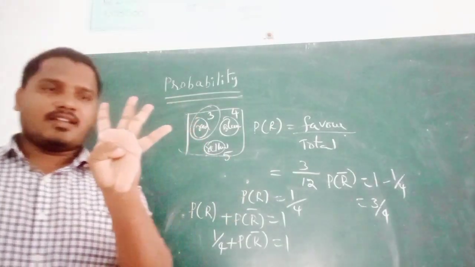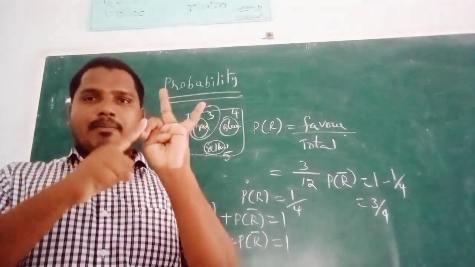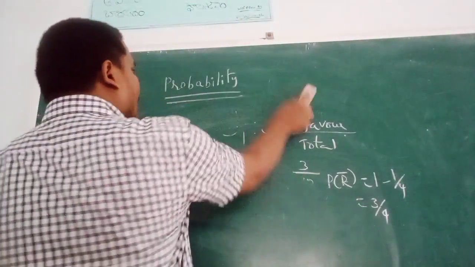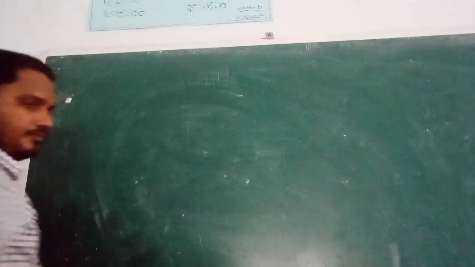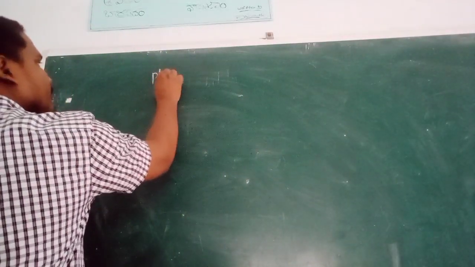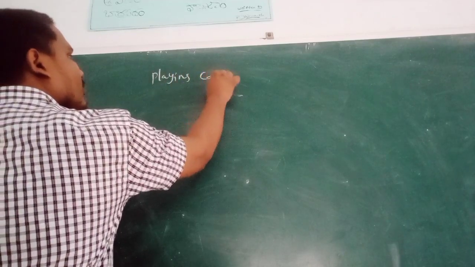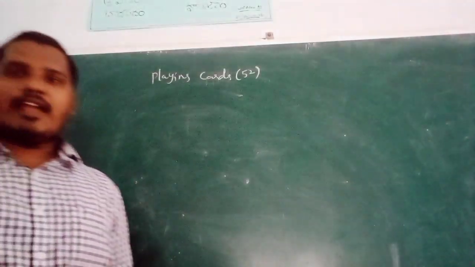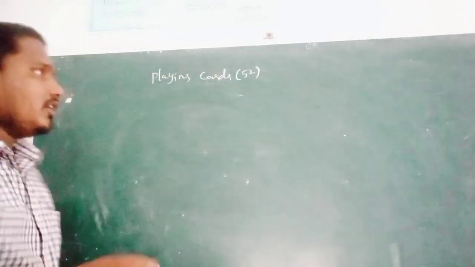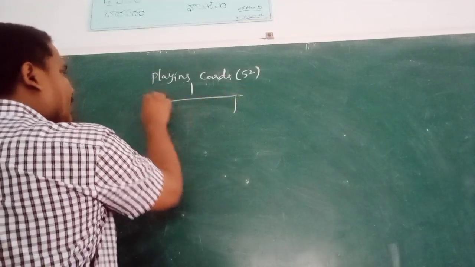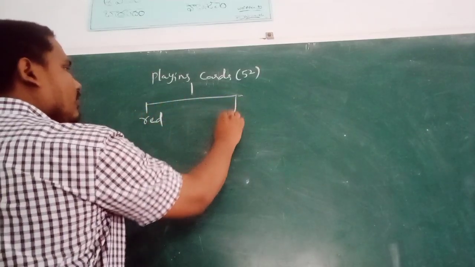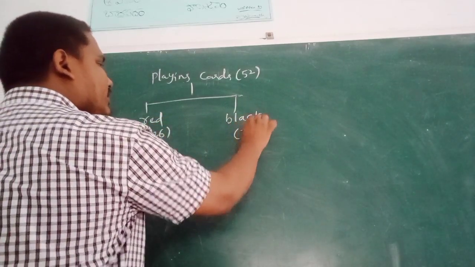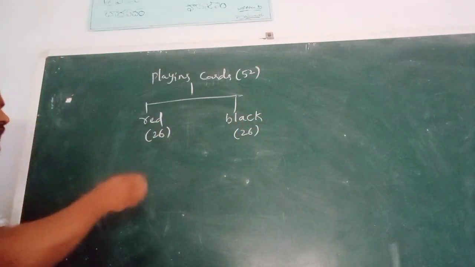First one coins, second dice, third bag, and fourth playing cards. Our concept now is playing cards. Total playing cards are 52. In that, red and black: 26 are red and 26 are black.